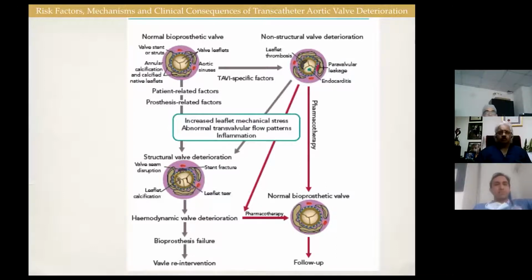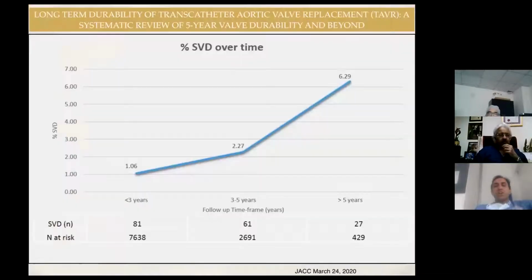So a normal bioprosthetic valve has a stent or a strut, which is applicable for both self-expanding and balloon-expandable valves. There is a valve leaflet. And what happens once the valve is implanted? There's the aortic sinus, and inside the sinus are the displaced native leaflets. All these areas can have different types of shear stress on the TAVR leaflets. Then patient-related factors, which we already discussed, can lead to disruption of the valve leaflets from the frame, or a stent frame fracture, or leaflet calcification, and they can lead to structural valve deterioration.